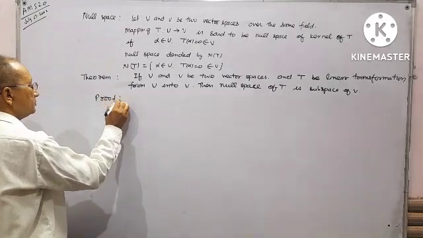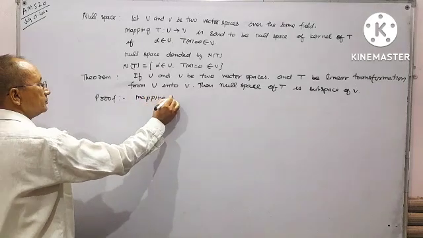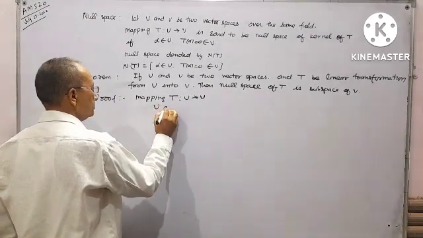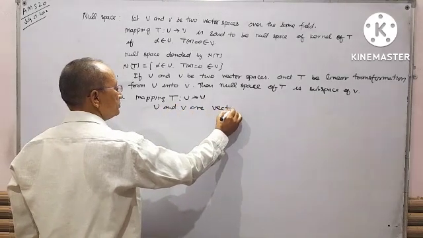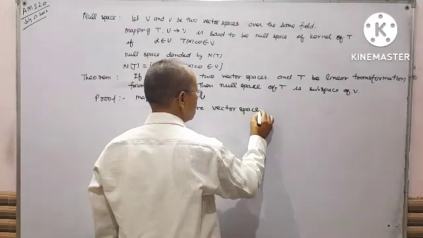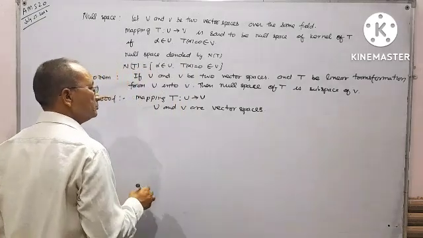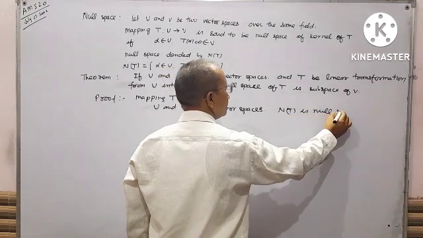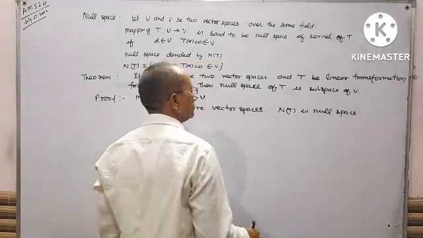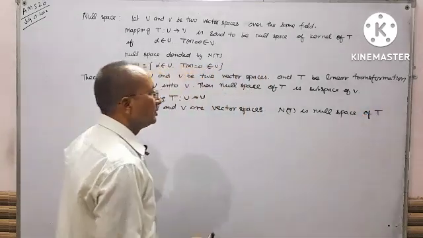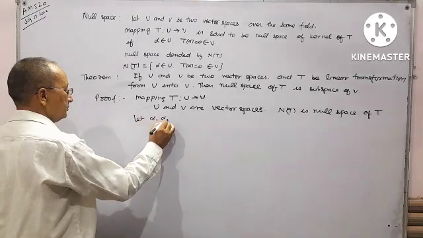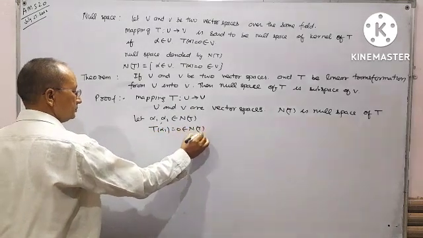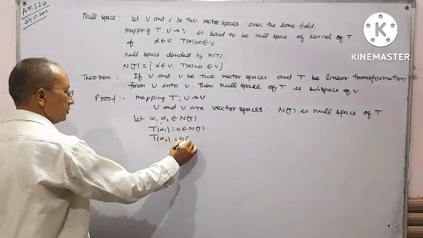Proof. Mapping T such that U to V, U and V are vector spaces, and T is the null space of T. Let alpha 1, alpha 2 belong to NT, then T alpha 1 equals 0 belongs to NT, T alpha 2 belongs to NT.